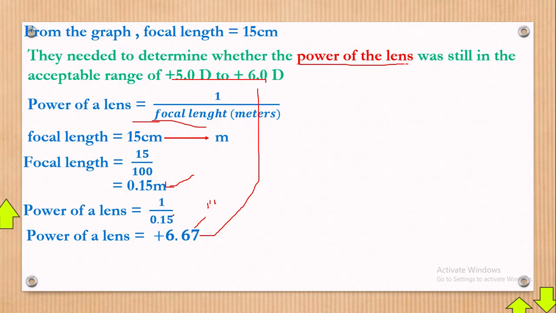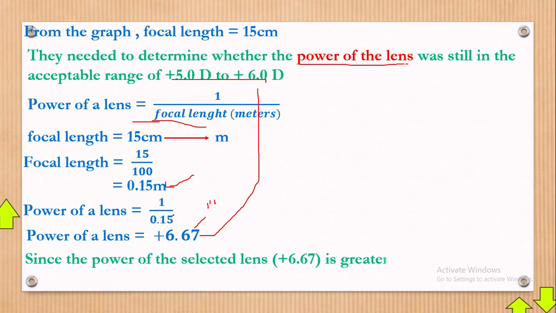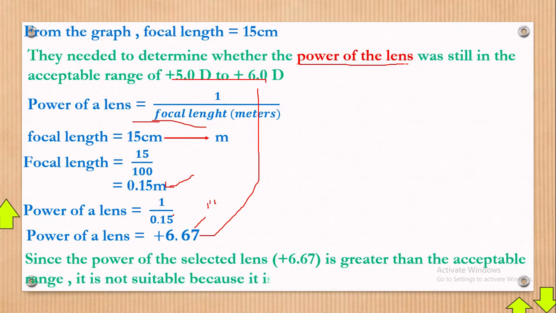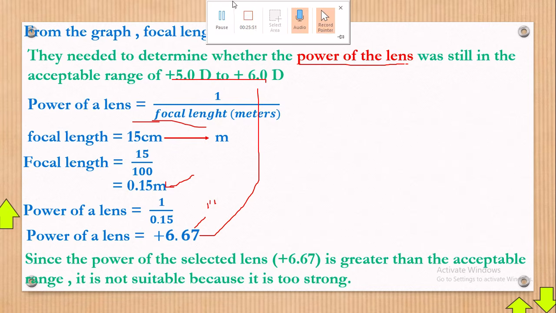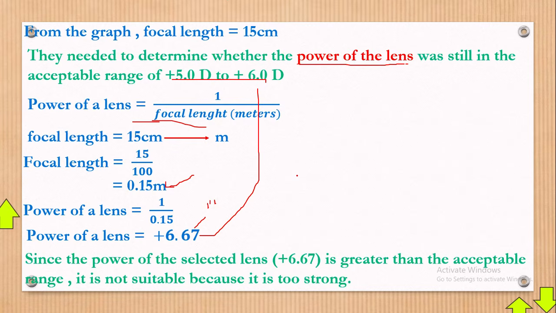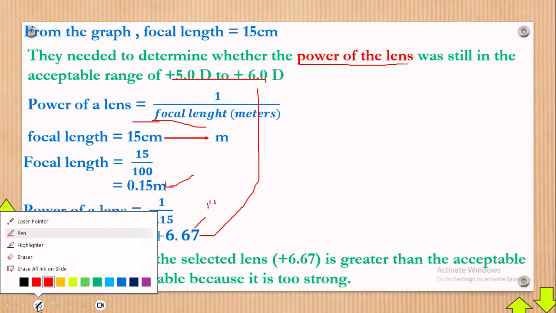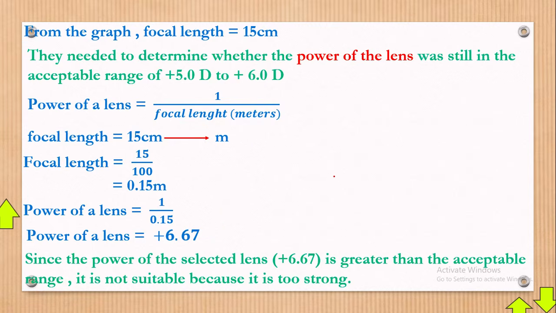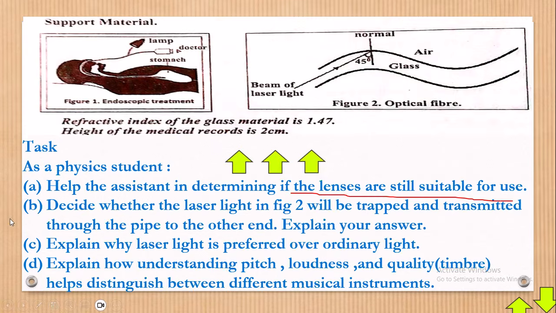So we can conclude and say that since the power of the selected lens, 6.67, is greater than the acceptable range, then it is not suitable because it is too strong. It can end up damaging your eyes. Slow but sure. Okay, done with that, and that's part A perfectly answered. Of course, let's now go to the next part.